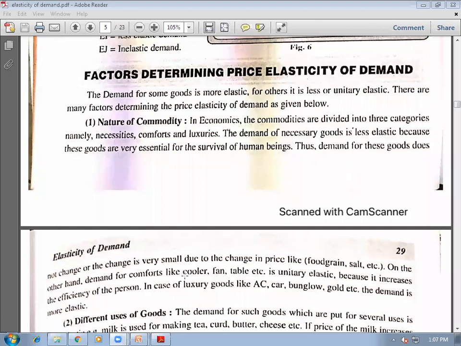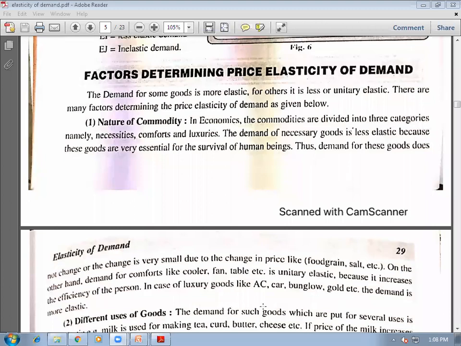And demand for comfort is unitary elastic because comforts increase the efficiency of a person. It increases the efficiency, effectiveness of work. If environment will be suitable, then you will work more efficiently. That's why the demand for these commodities is unitary elastic. That means as the prices decrease, we demand more. The demand for these commodities increases.